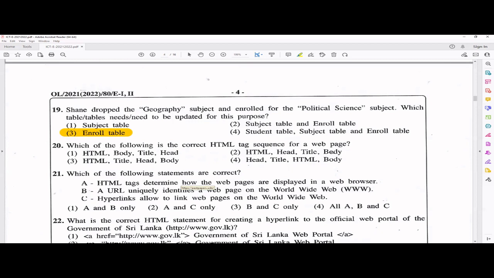Yeah, so that's the end of the first part of the MCQ. I have discussed 20 MCQs. So we'll meet with the second part.